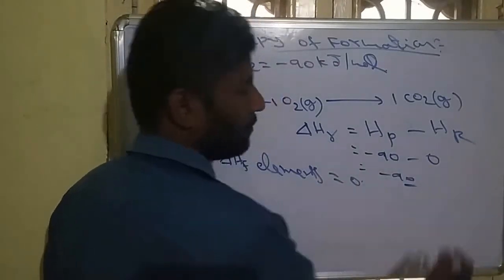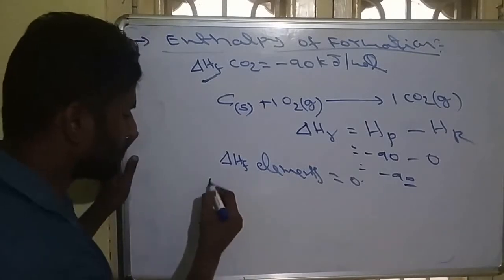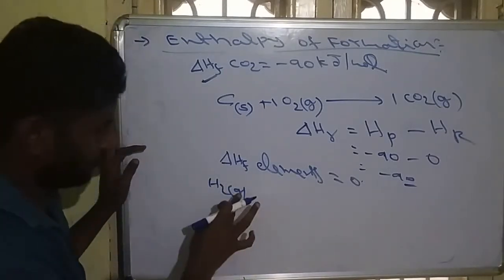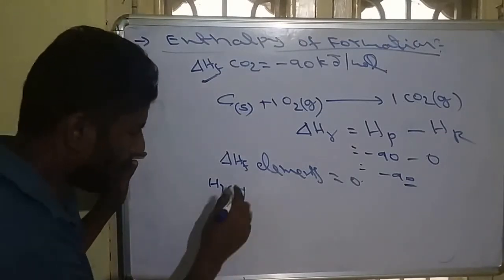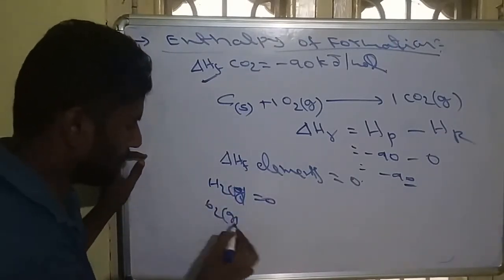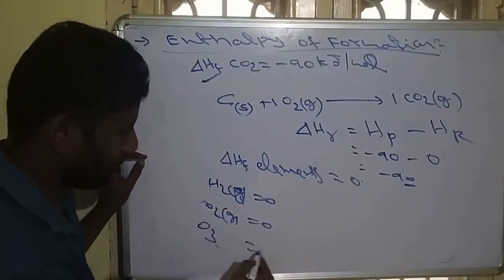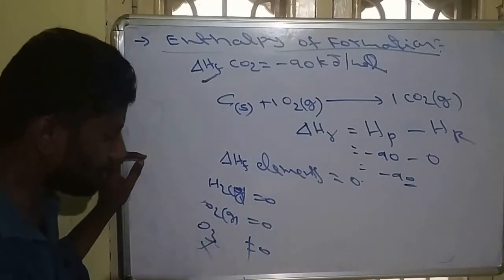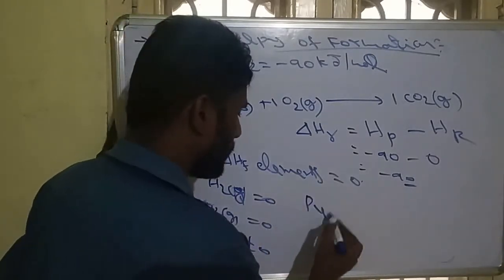So the answer is minus 90. So, enthalpy of formation of elements: elements means H2 gas. If H2 liquid is given, that is not naturally occurring. So H2 gas will be naturally occurring, so it should be 0. O2 gas will be 0. O3 will not be 0 because O3 does not occur naturally. O2 is the natural element. Same like phosphorus, 0.